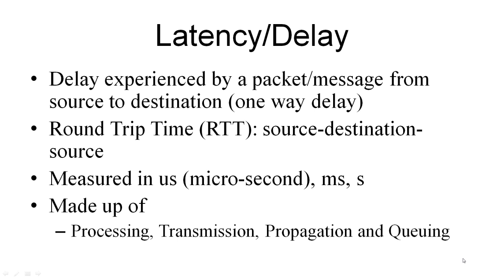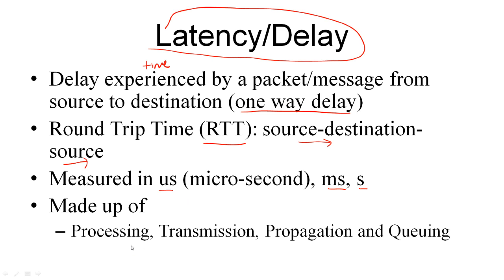So another popular metric is latency or delay. Basically, this measures the time it took for a packet or a message to go from source to destination. This is called one-way delay. At times, you also use round-trip time delay. Basically, in this case, you measure the time it took from source to destination and from destination back to the source. Since this is delay, you're measuring time, its units are either microseconds, milliseconds, or seconds. Often, this delay is made up of 4 components: processing, transmission, propagation, and queuing. What are these components? Let's see an example.